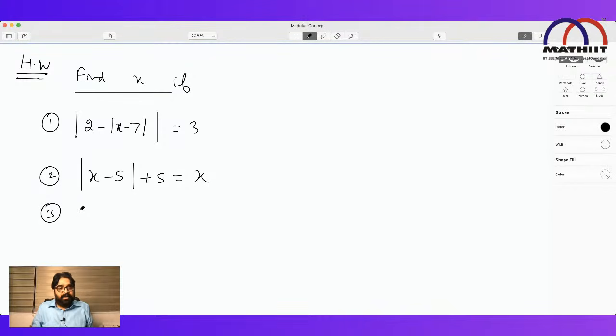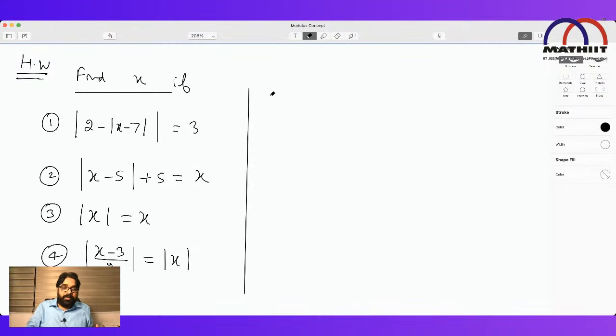Third, mod of x is equal to x. Fourth, basic questions. Don't say, sir, JEE Advanced never asks this kind of question. First learn the basics. Mod of x minus 3 by 2 is equal to mod of x.